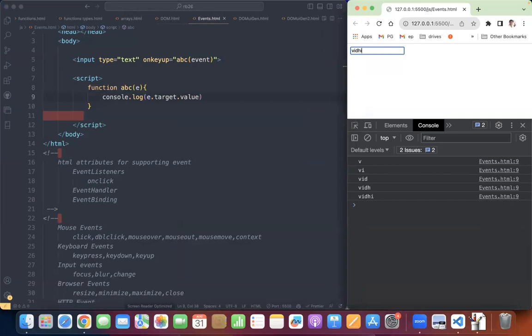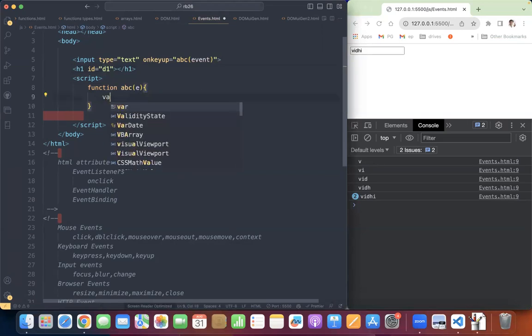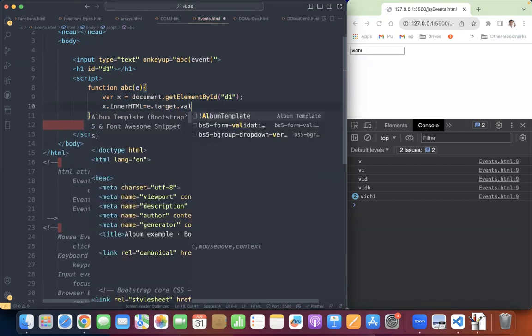ऐसे होता है. So what I would like to show you is how I can achieve something like this. I have created H1. I want to print in that H1. How can I do that? I will take an ID equal to D1. So first I will select the variable, document dot getElementById of D1, and then dot innerHTML is equal to e dot target dot value.